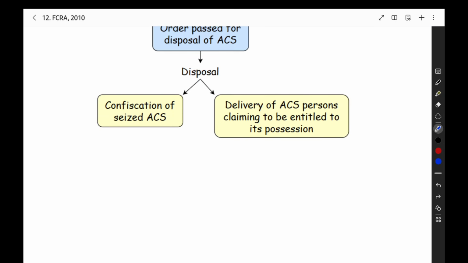That is one type. Confiscation means the government will take away the property. They will take it as their property. They will take away your ownership and then you will not be the owner. They will confiscate the property. That is the meaning of confiscation. You are no longer the owner of the property.